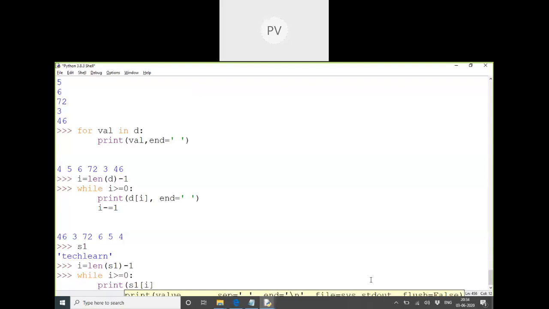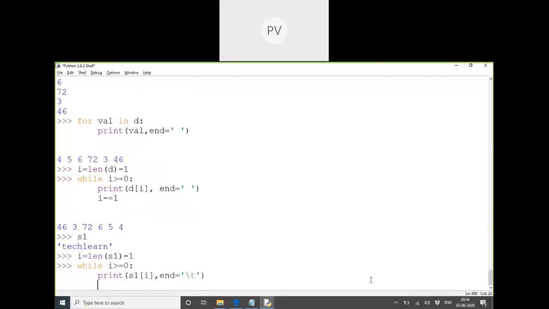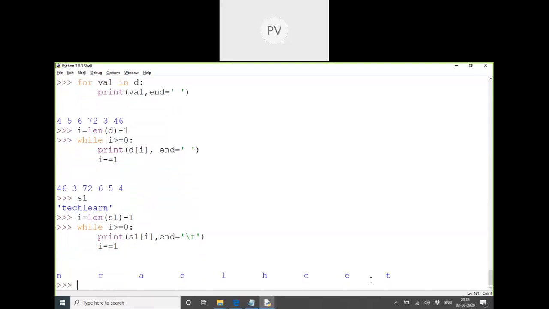The i index, and you can change the end with a tab also, or you can separate with a star or whatever you want. Whatever you put inside the single quotes, it will come out. And now we should not forget to decrement the value. Now, we forgot that, we will take it. Clear? Any confusion? So for reverse order, the only way is loops, while loops.